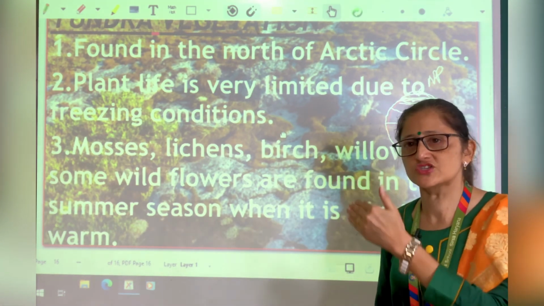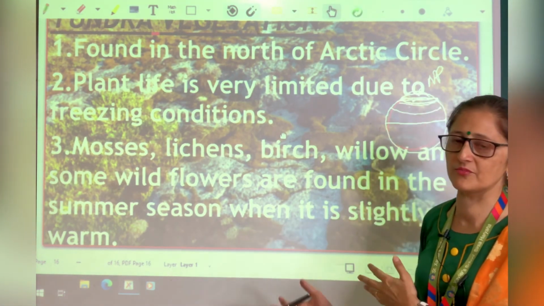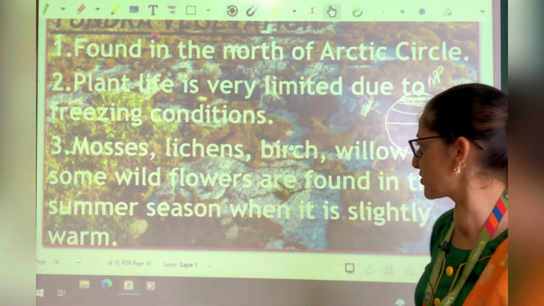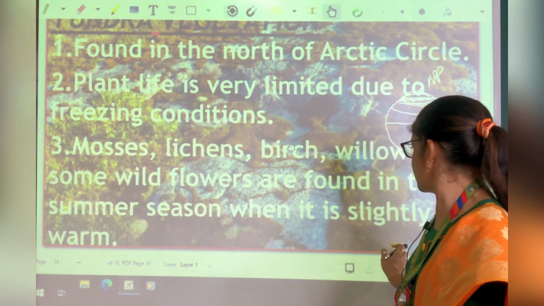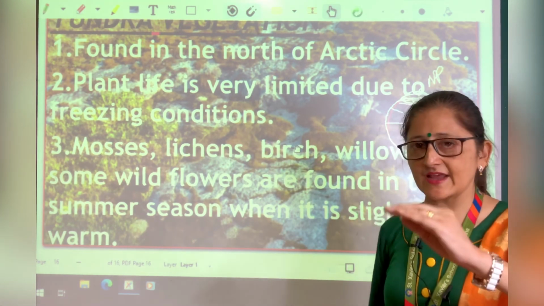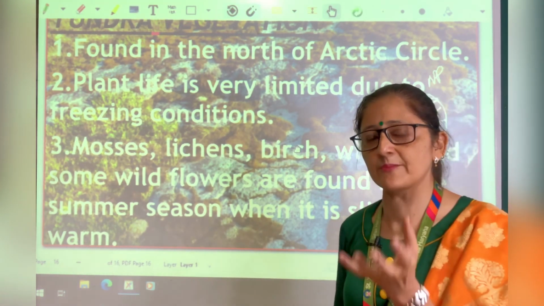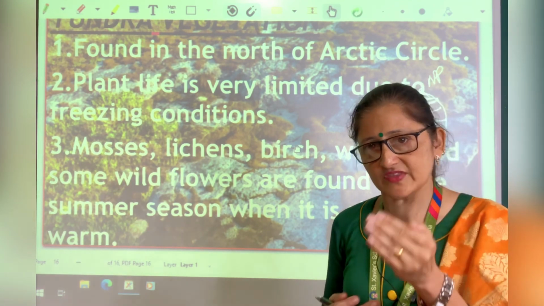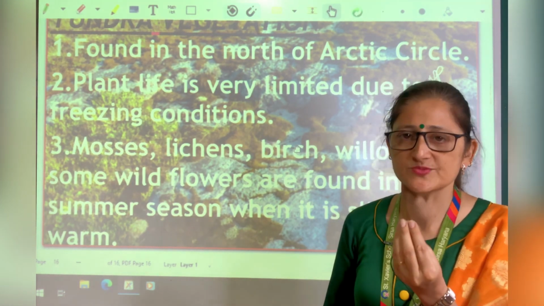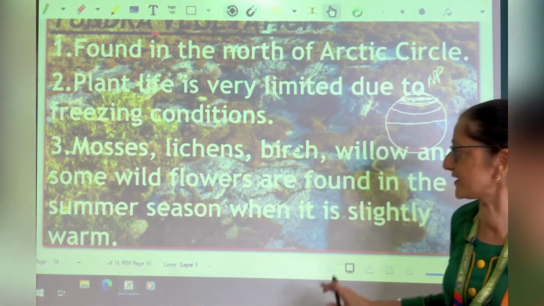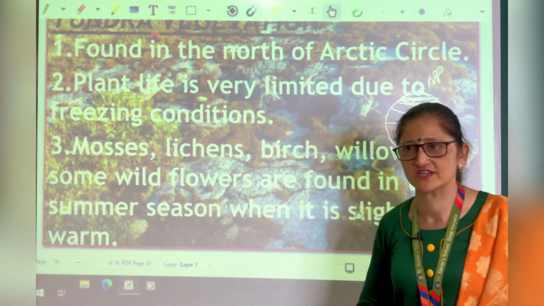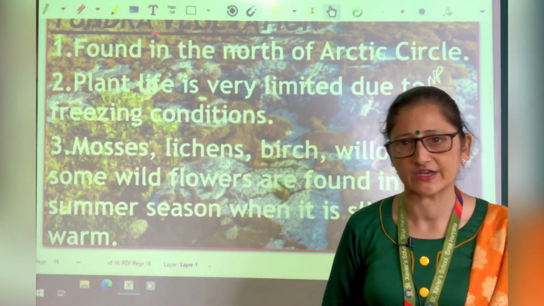When the snow melts, only mosses and lichen and some floral plants can grow. When the temperature rises, it gives way to small plant life. So this is tundra vegetation, found in the upper altitudes only.